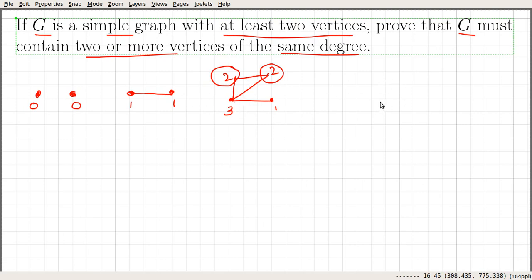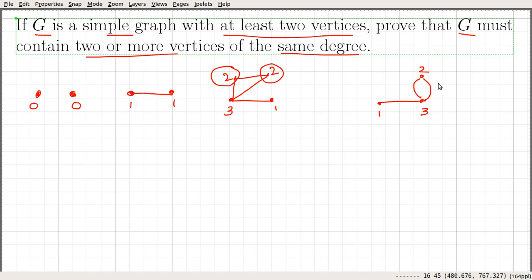Let's look into another graph. Let the graph be something like this. Now the degree of this vertex is 1, the degree of this vertex is 3, and the degree of this vertex is 2. So now we have a graph with different degrees for each vertex.